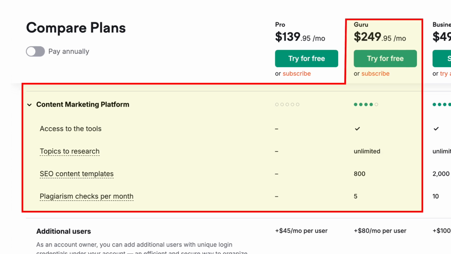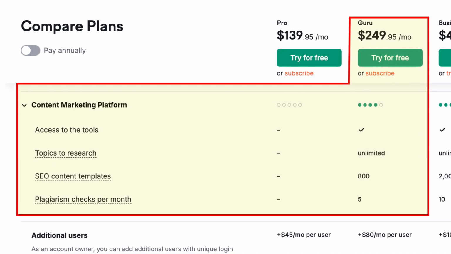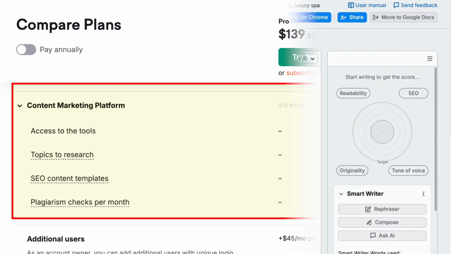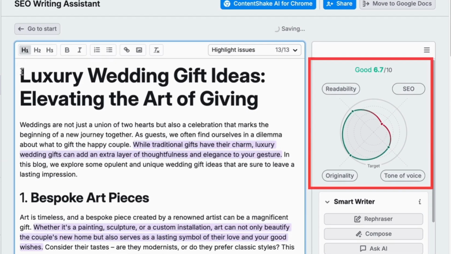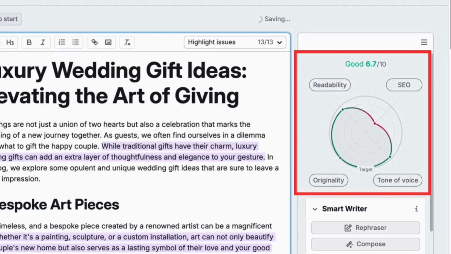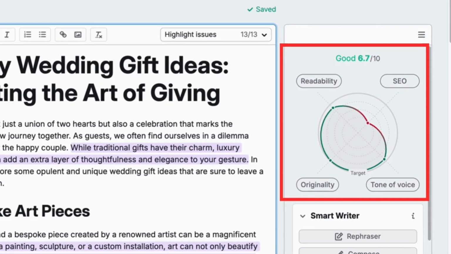The only thing to watch out for here is that to use these features, you'll need to be on a Semrush Guru plan. Of these tools, Semrush's SEO writing assistant stands out. It lets you import or paste content into Semrush for instant SEO recommendations.